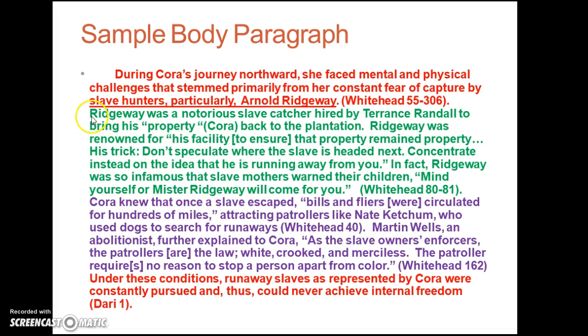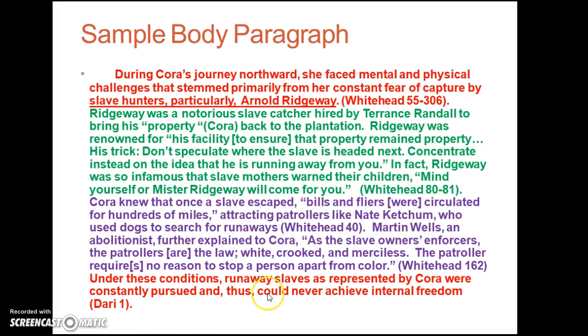First, there are a few sentences about Arnold Ridgway in particular, and then secondly, there are more sentences that explain how persistent other slave hunters, patrollers, enforcers were, as described in the book.